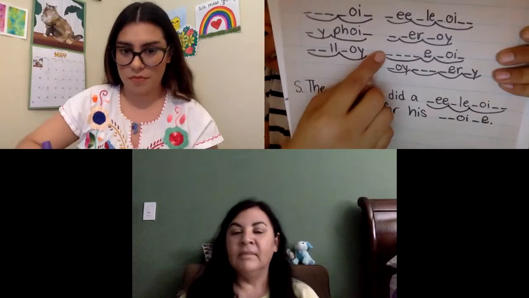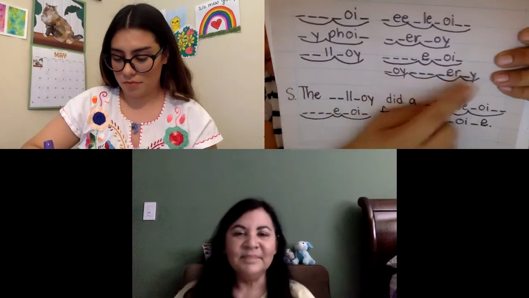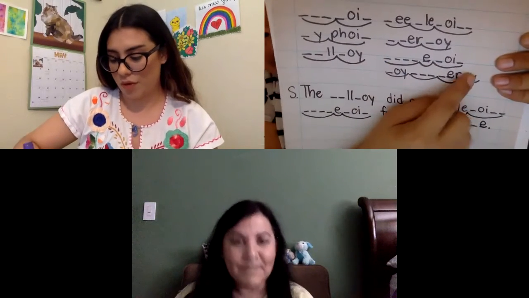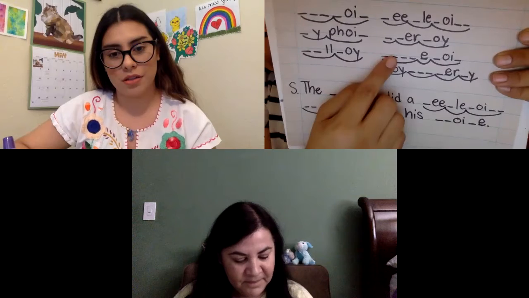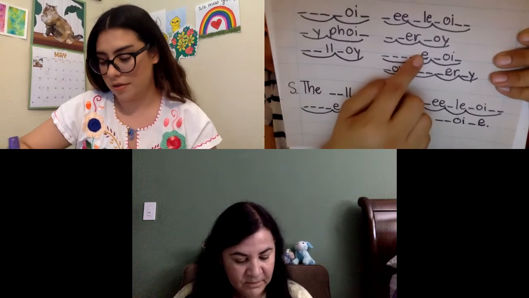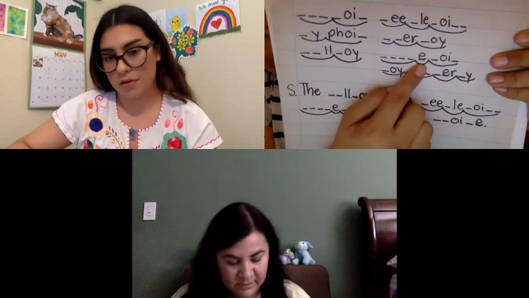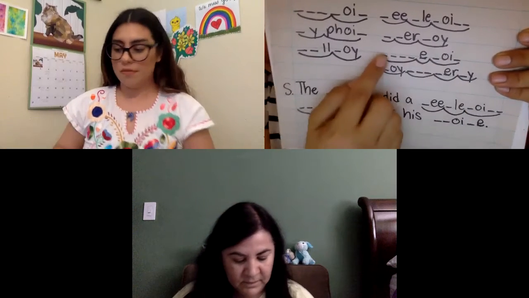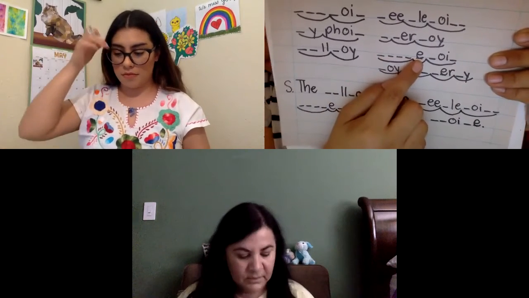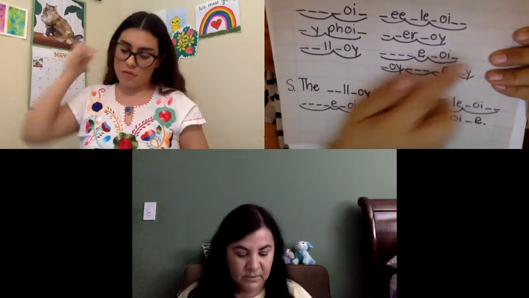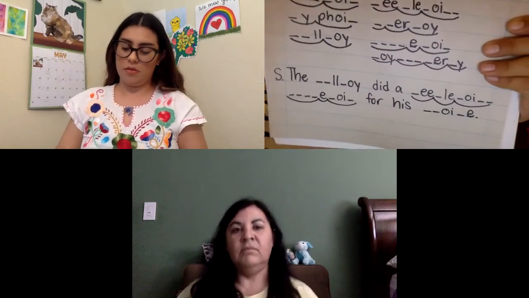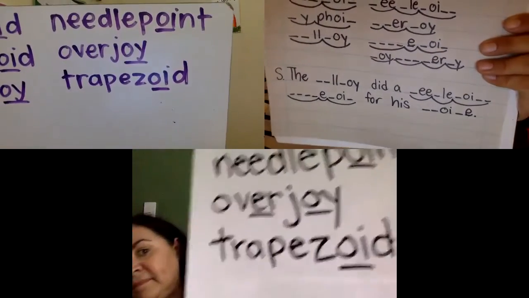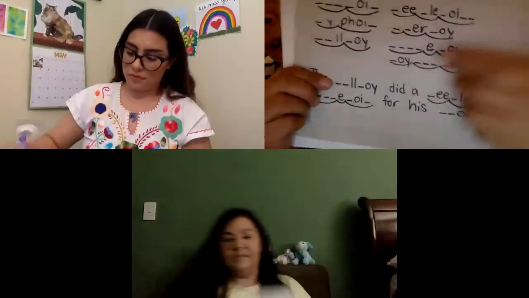Next word. This is a math word. The word is trapezoid. What is it? Trapezoid. Trap, schwa e, zoid. Trapezoid. Show me, teachers. Excellent. Keep it up.